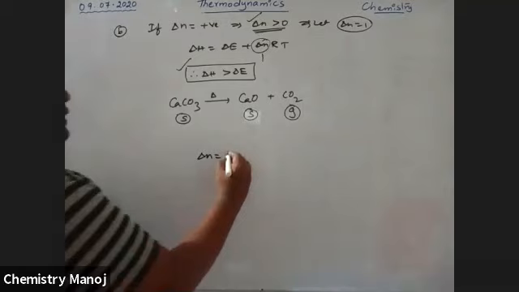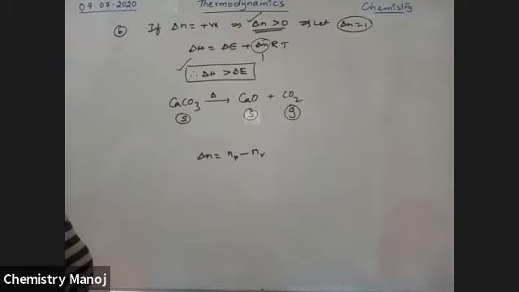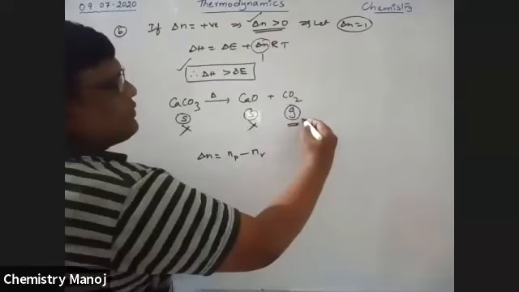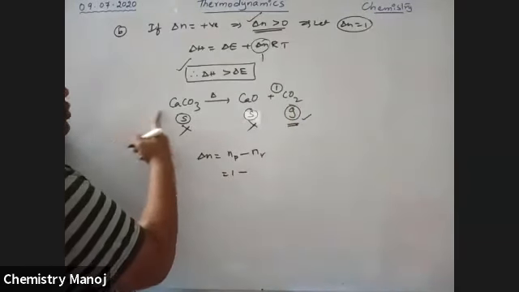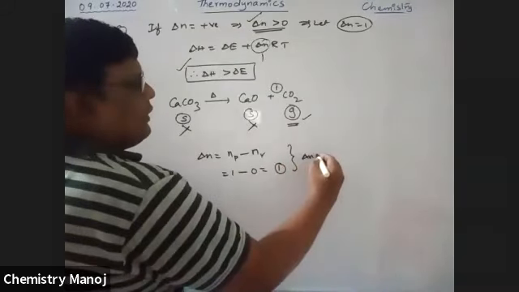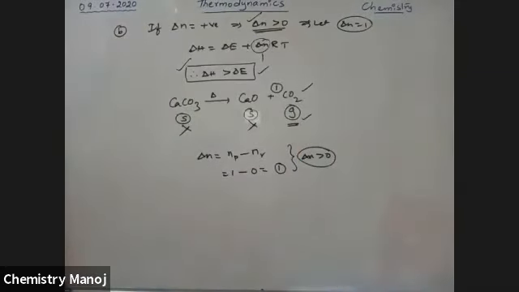It is NP minus NR: gaseous moles of products minus gaseous moles of reactants. CaO is a solid, so don't consider it. Only the CO2 is considered. In the product there is 1 mole of CO2, so 1 minus 0, since there are no gaseous moles on the reactant side, is equal to 1. Therefore delta N is greater than 0. For this reaction, delta H, the heat content of the system at constant pressure, is greater than delta E, the heat content of the system at constant volume.